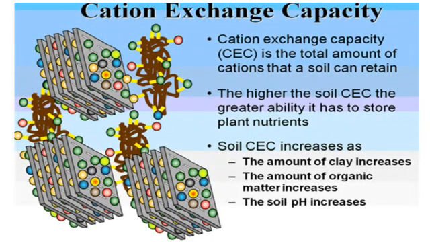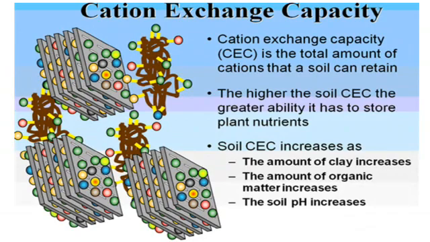So in this next slide we can see cation exchange capacity. Cation exchange capacity is the total amount of cations that a soil can retain. So it can hold cations. The higher the soil CEC, the greater its ability to store plant nutrients, so it stores plant nutrients or cations for proper plant growth.